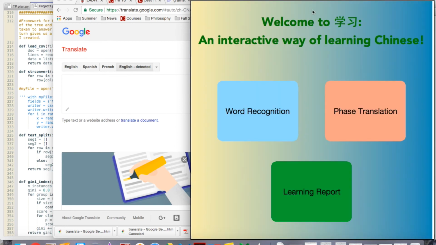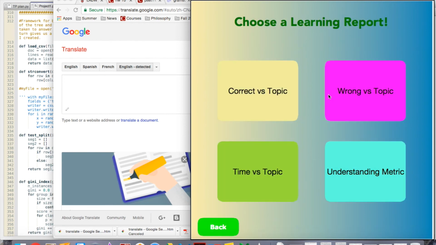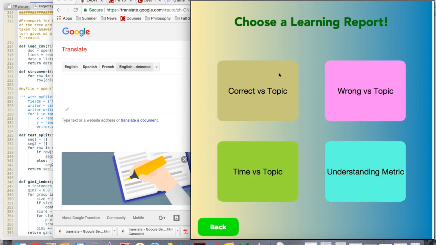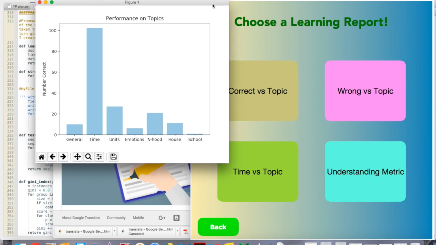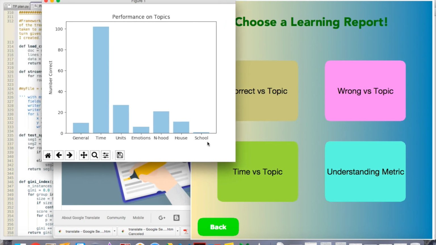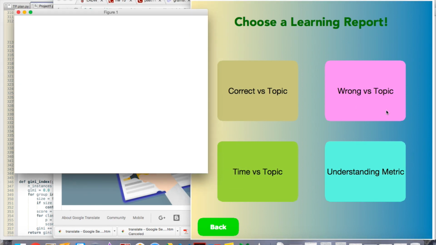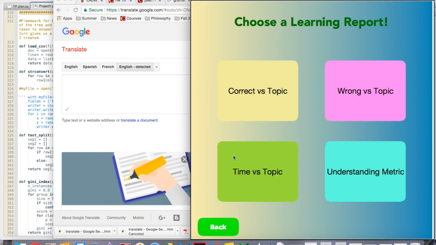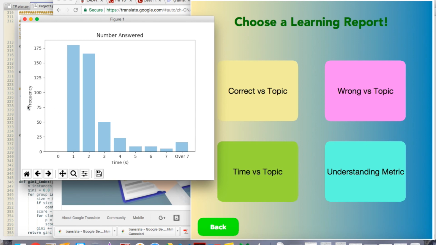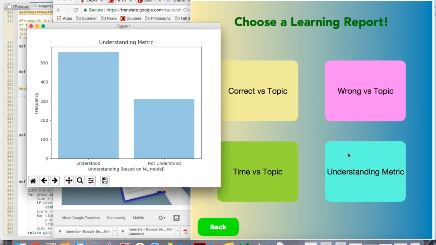If we move back to the original starting screen, the last section of this program is the learning report section, where the user is able to see how they've been doing over time. There are 4 different graphs that are generated. The first is the number of questions they've answered correctly based on the topics, then the number answered wrong based on the topics, the time taken, and the frequency with which they've taken these times to answer the question, which is part of the understanding metric that we constructed from the binary tree ML model.